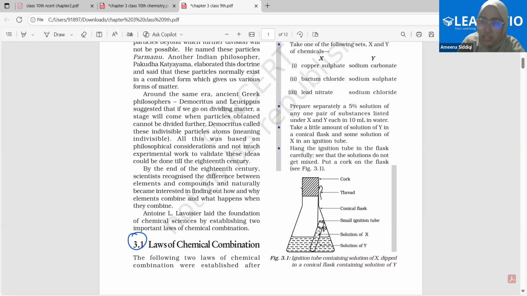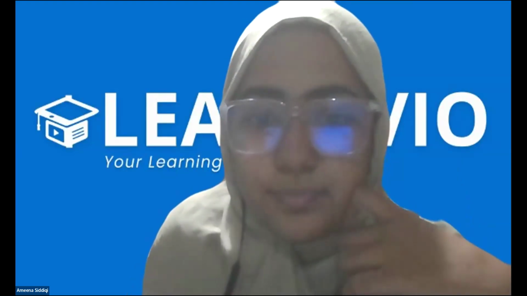It was in the 18th century that scientists started working on it and came to know the difference between the different forms of chemicals: elements, compounds, molecules, all of that. And we get the different laws of chemical combination. Now, what are the different laws of chemical combination?